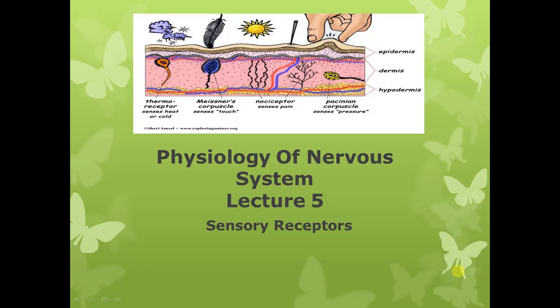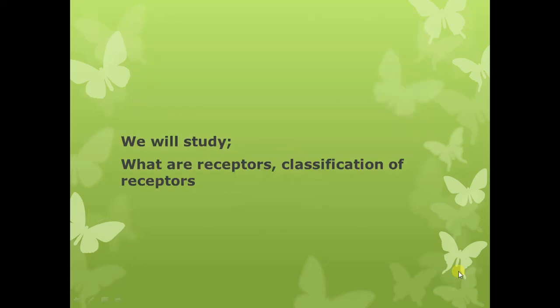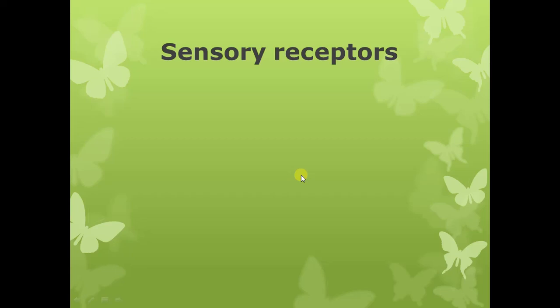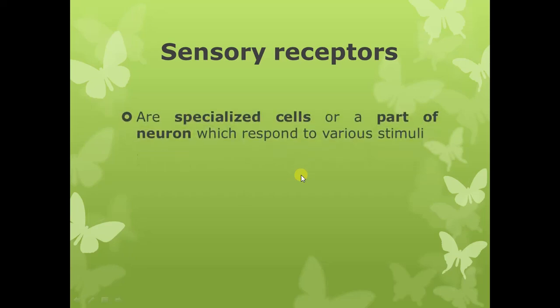In today's lecture, we are going to start with a new topic, and that topic is sensory receptors. We are going to learn what the receptors are and how we classify them. So, first, we are going to see what sensory receptors are. Sensory receptors are specialized cells, or a part of the neuron, which respond to various stimuli. So cells or parts of the neuron that respond to different kinds of stimuli are known as sensory receptors.